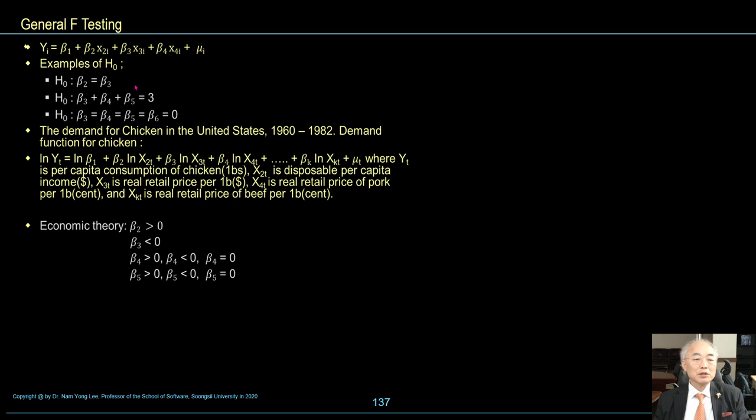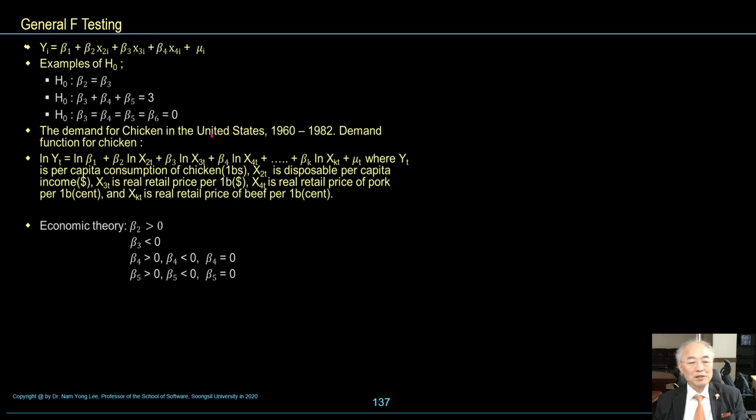General F testing. Examples of null hypotheses: beta 2 is equal to beta 3; beta 3 plus 4 plus 5 is equal to 3; beta 3 equals beta 4 equals 0. These are examples of null hypotheses for F testing.